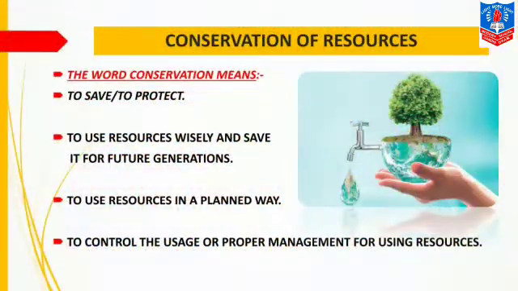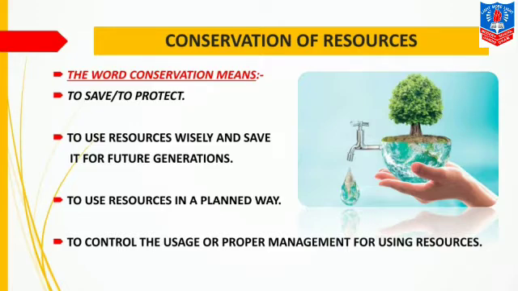Next is conservation of resources. Now, what does conservation mean? The word conservation means to save or to protect. To save the resources and to protect the resources from being exhausted. Next is to use resources wisely and save them for future generations. So, conservation means we will use the resources which are available in nature in a very wise way, and we will try to save them for future generations so that future generations also use these resources.